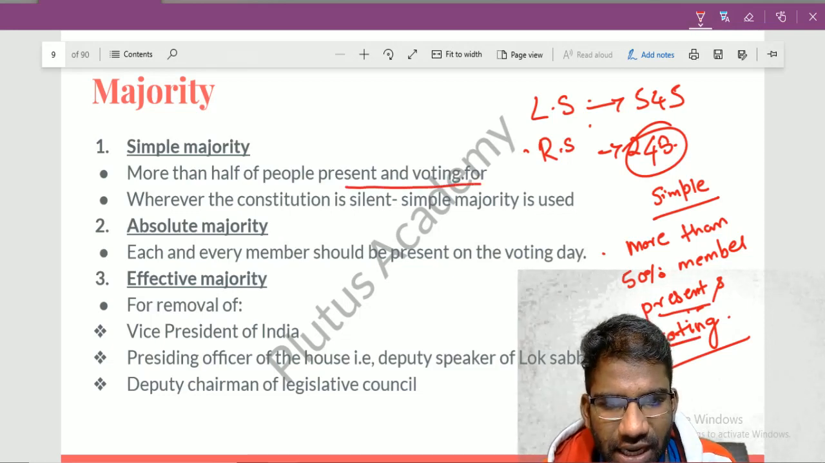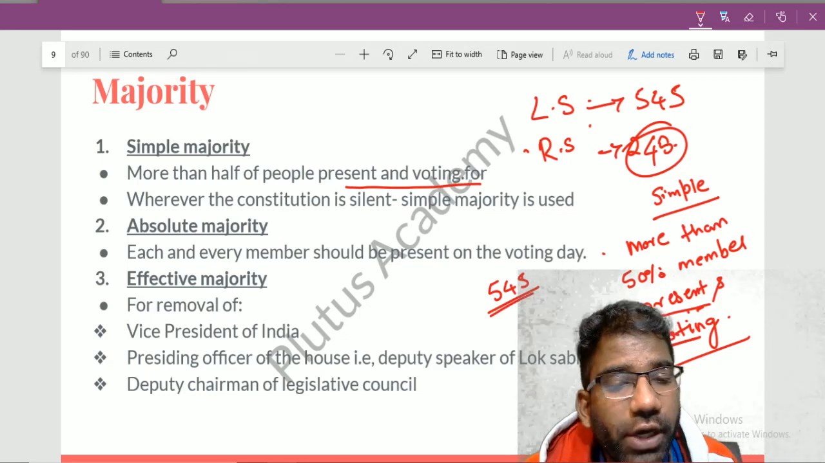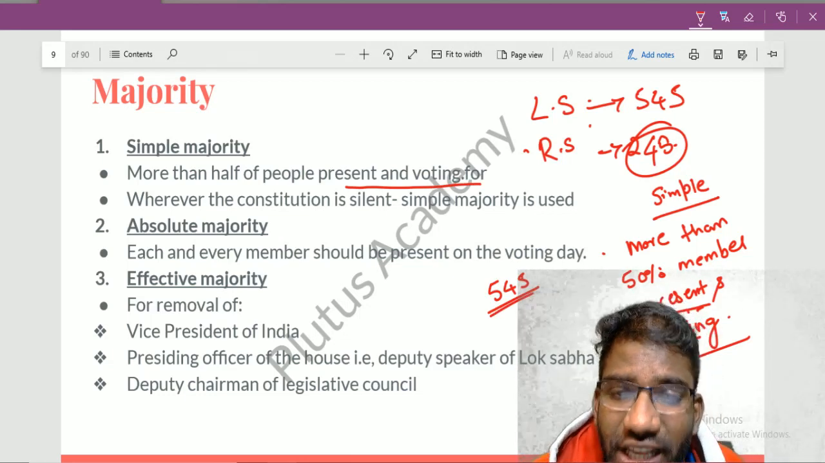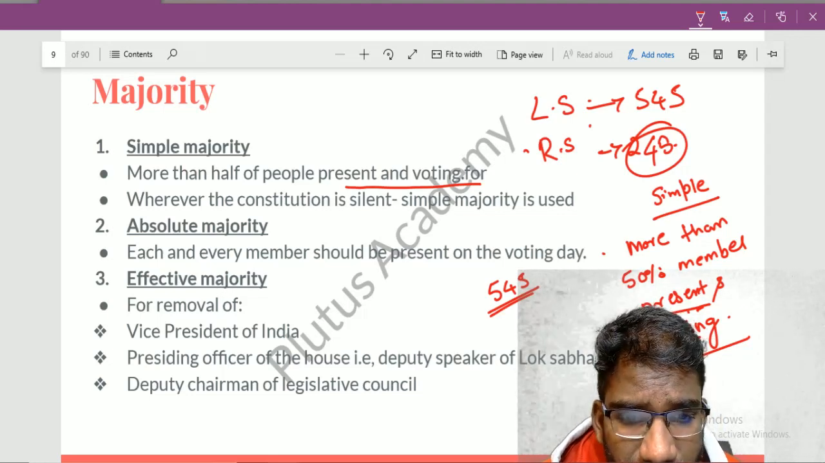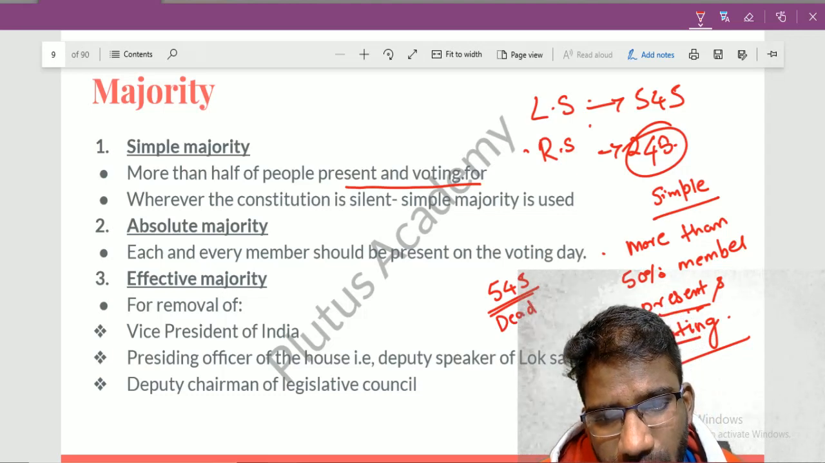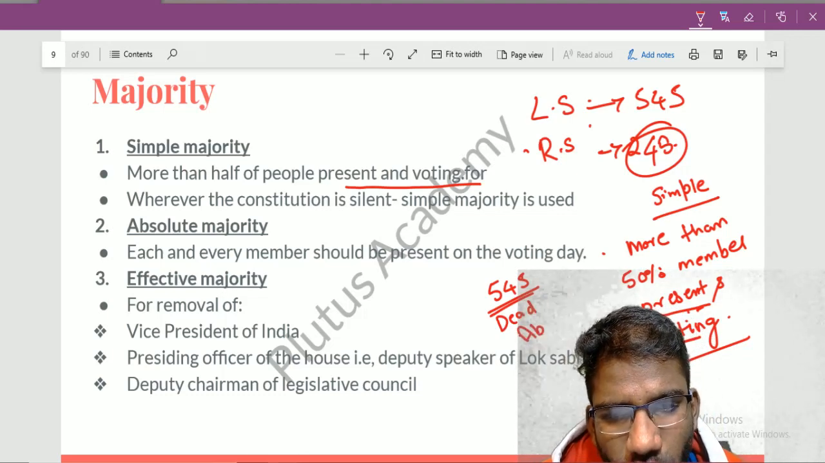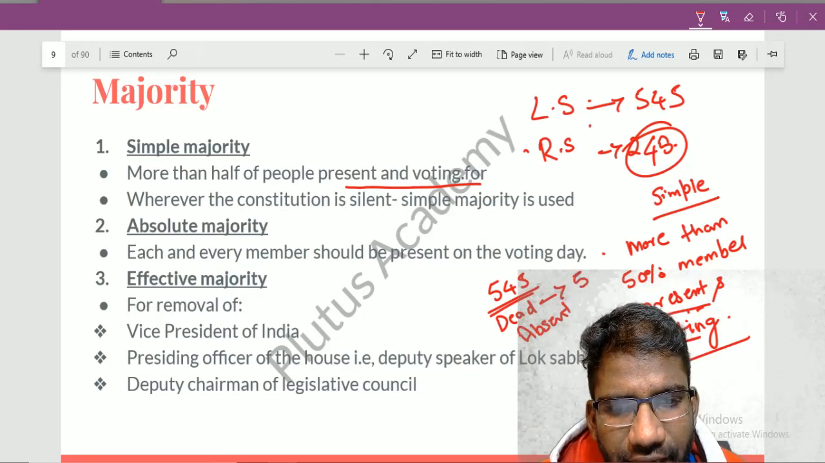If there are a total of 545 members, on the day of voting it is not necessary that each member should be present. Some members might be dead also. Some members might be absent also. So if 5 members are dead and 10 members are absent, how many members are left? 530. 530 members are left.